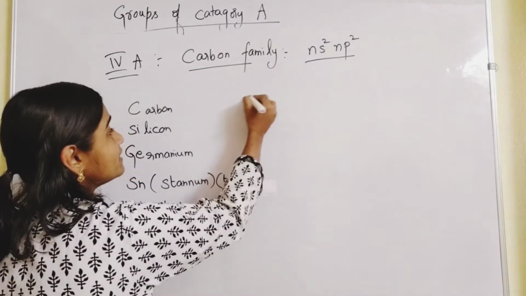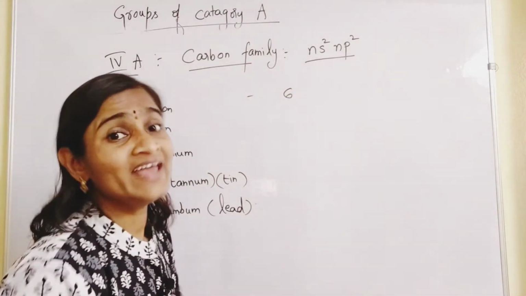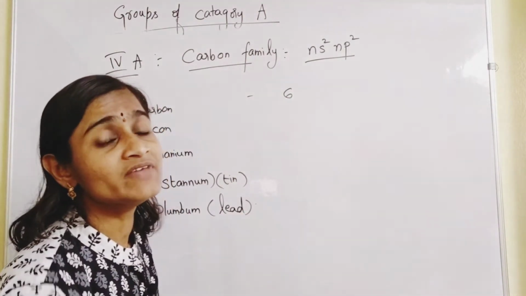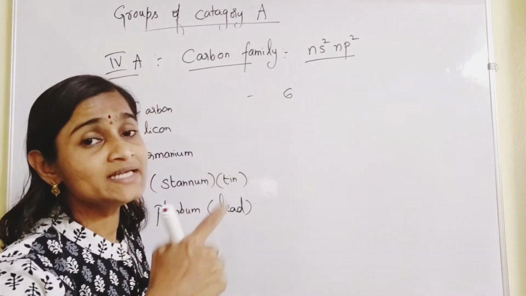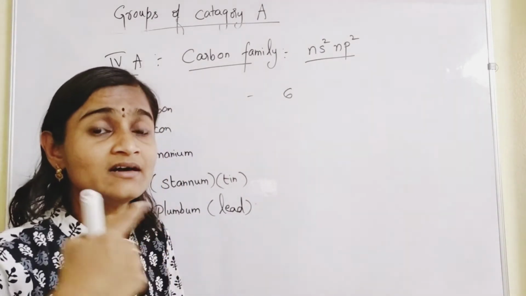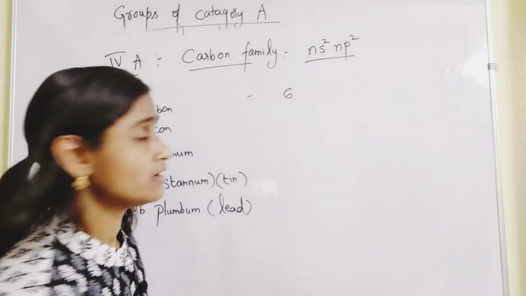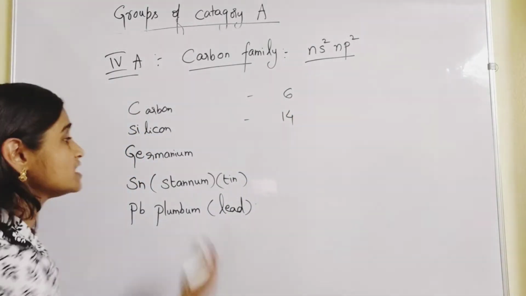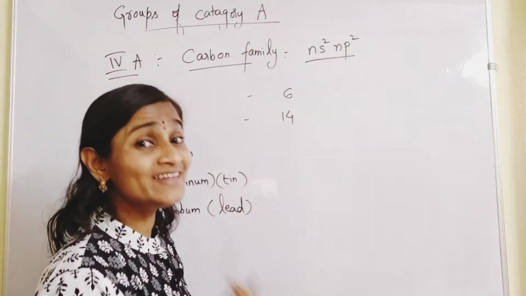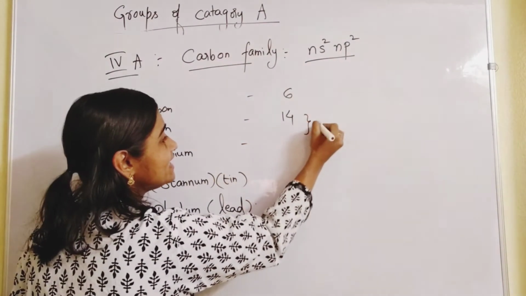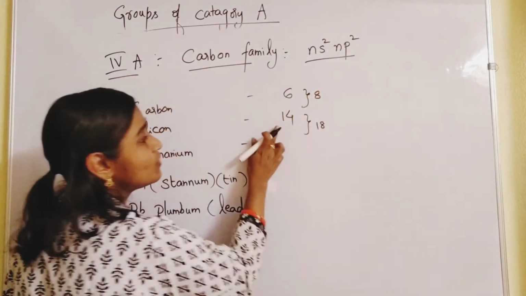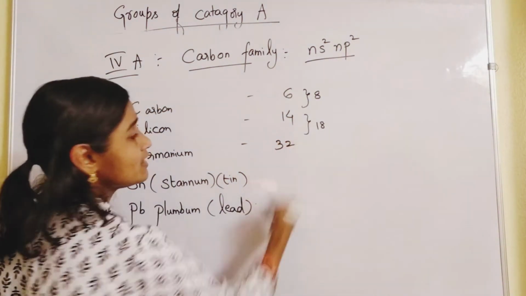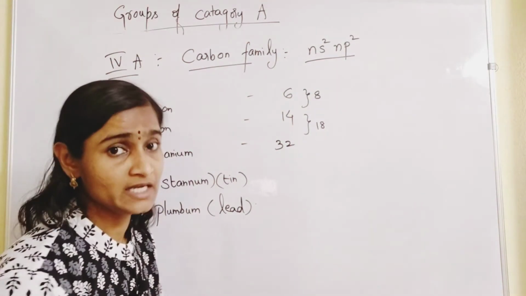Here you know the atomic number of carbon, which is 6. I said to add 8 to that, so that you will get the atomic number of the element located at the next position. So for silicon, add 8, you get 14. For germanium, you should add 18. To 14 you add 18, then you will get germanium's atomic number, 32.